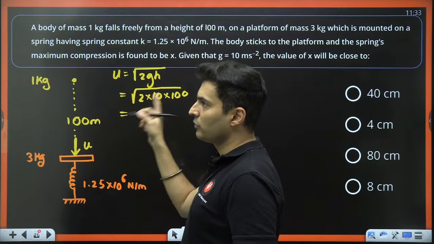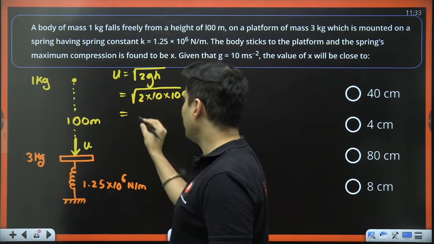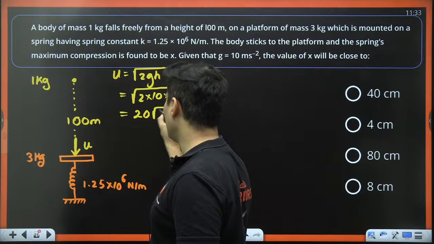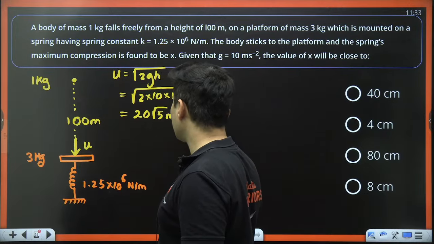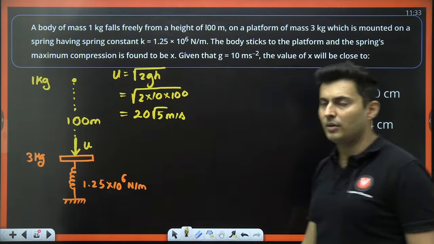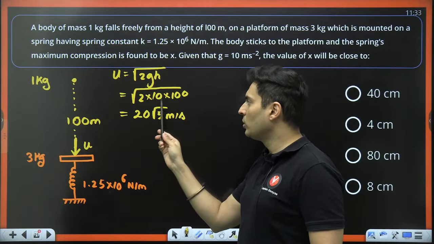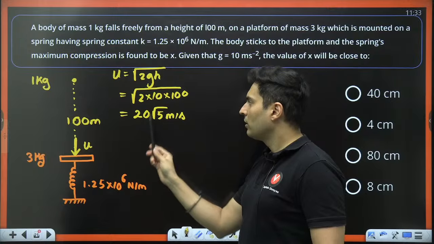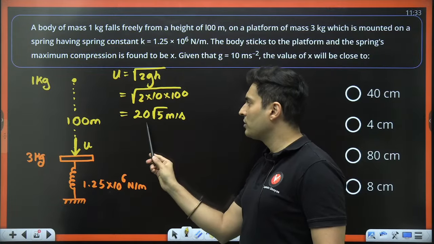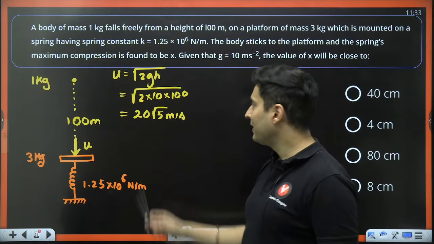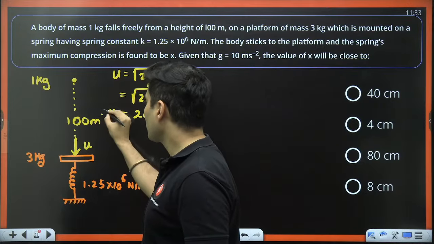So 2 into 2 is 4, root of 4 is 2. So 2 into 10, that is 20 root 5 meters per second. Just check this out. Is that right? 20 root 5, because from this 10, 5 into 2, 5 remains, 2 twos are 4, so root of 4 is 2. Root of 100 is 10, so 2 into 10 is 20. So that is the value of u that we got.